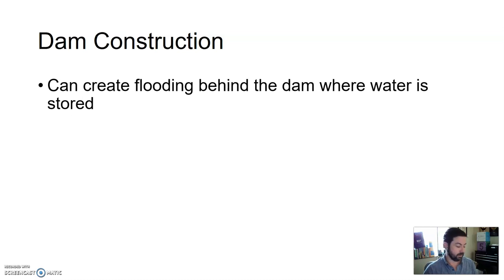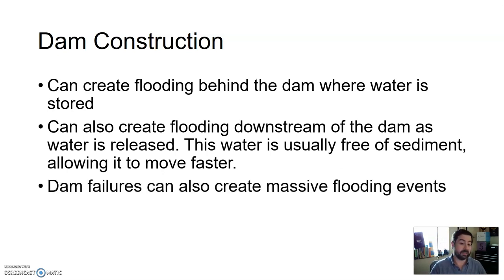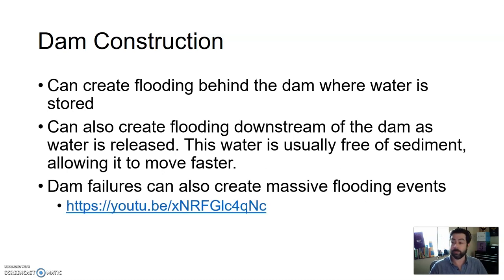So dam construction. Again, it can create flooding behind the dam where water is stored. It can also create flooding downstream of the dam as water is released, or if there's some sort of breakage. The water that is released is usually free of sediment, so that's faster moving water coming out of the dam, which could cause flooding. But again, dam failures also occur and have created massive flooding events like Johnstown in Pennsylvania. So please watch this video on some dam failures. It's absolutely mind-boggling and sad to watch, but please watch that video.